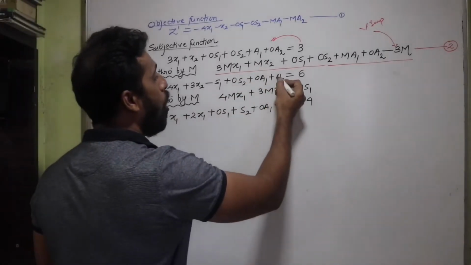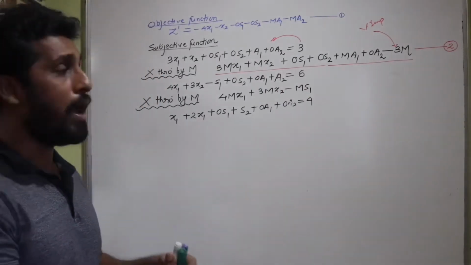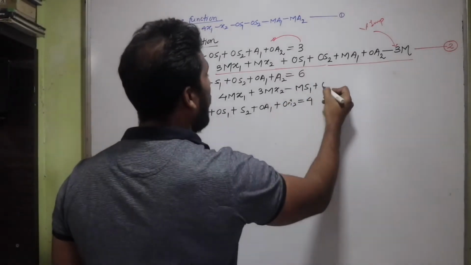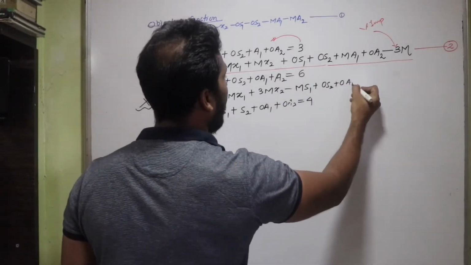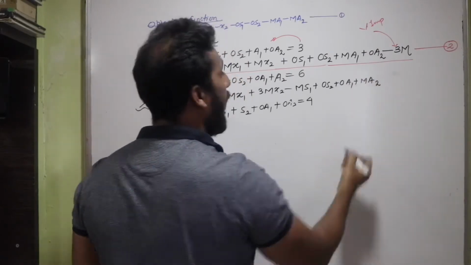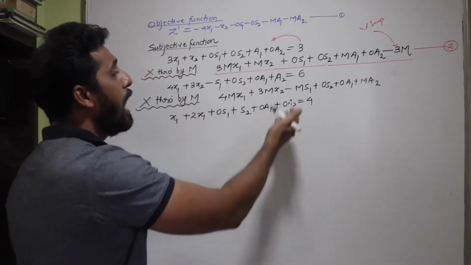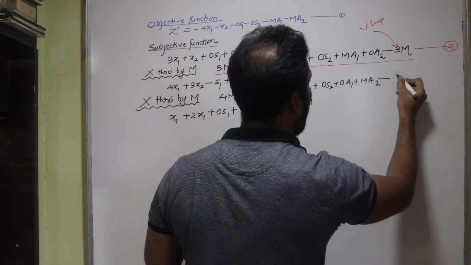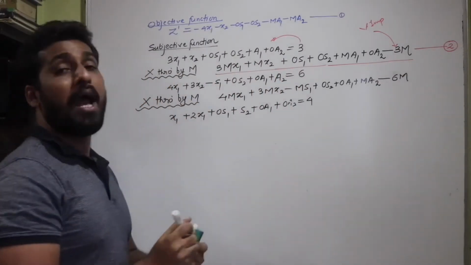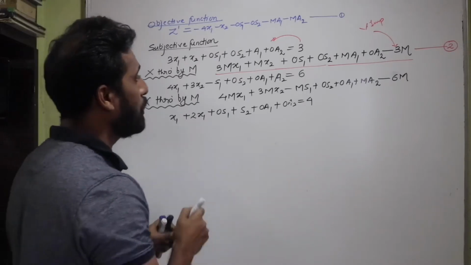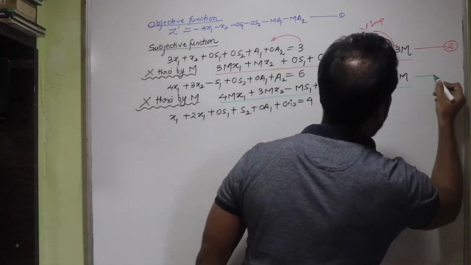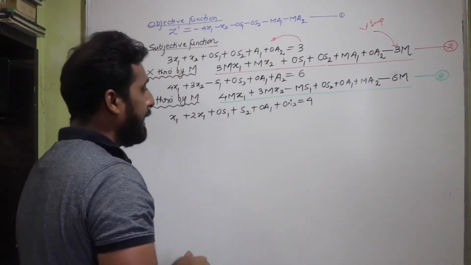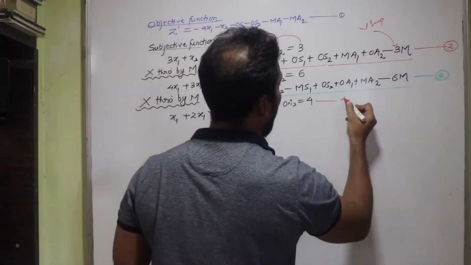So you have to take care of all the terms very carefully. M has to be multiplied throughout the equation. So I'm going to get minus Ms1 plus 0s2 plus 0a1 plus Ma2, and here also I'm going to do the exact same thing. I'm going to transfer the 6 from the right to the left, and it is also multiplied with M, so minus 6M. So this also has been transformed into an expression. I'm going to call this expression number 3, and we have one more equation here. You can name this equation number 4 if you like.